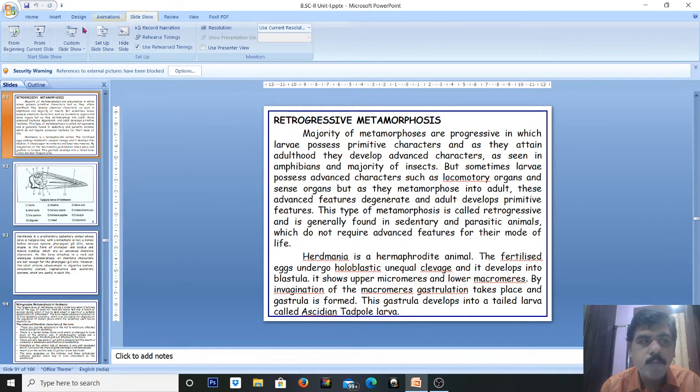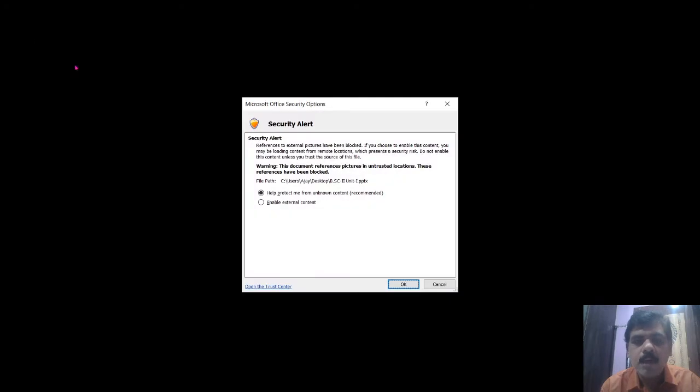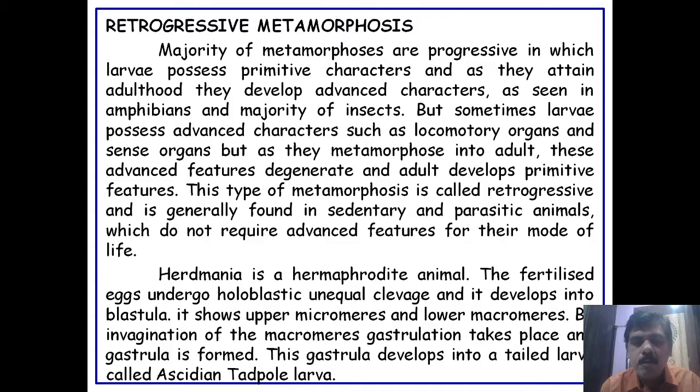Today we will discuss another topic, retrogressive metamorphosis. What is metamorphosis? Metamorphosis is nothing but the development of an organism into the adult stage.